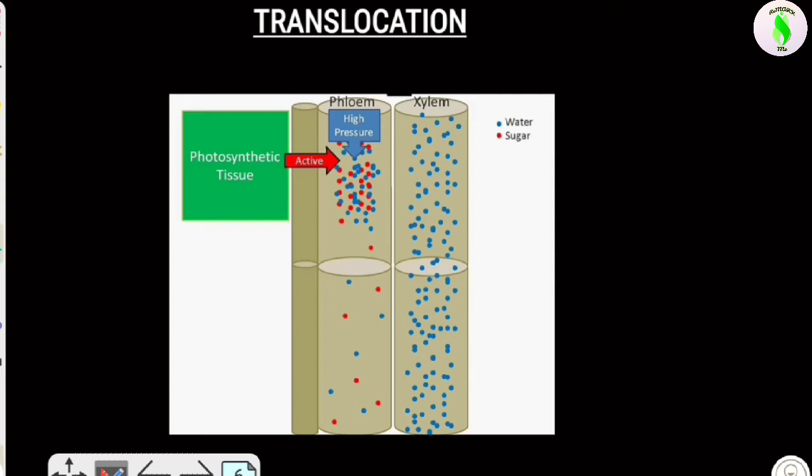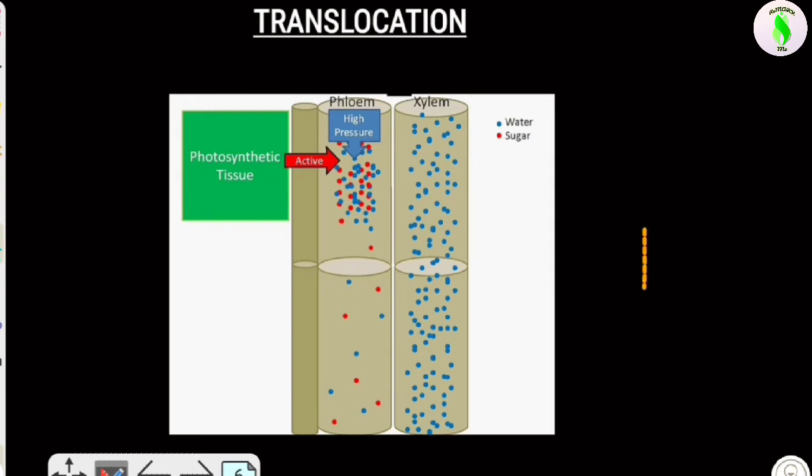In the xylem the concentration of water is very high. So according to diffusion and osmosis, according to the concentration gradient, this water comes inside the phloem tissue by the process of diffusion.